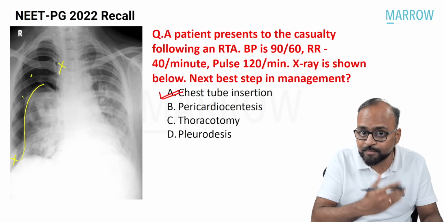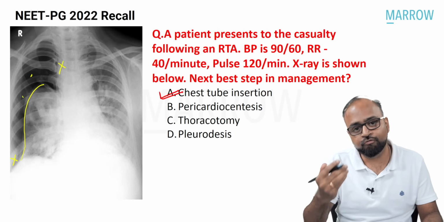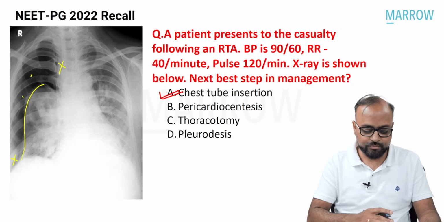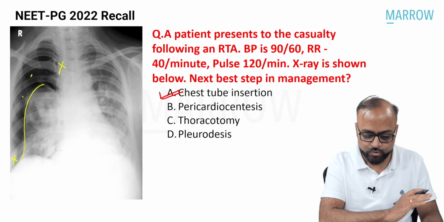Okay. If there is mass effect, then the first step would be needle thoracotomy to relieve the tension component, followed by chest tube insertion. But here there is no sign of mass effect. This is not tension pneumothorax. This is plain pneumothorax. Okay.